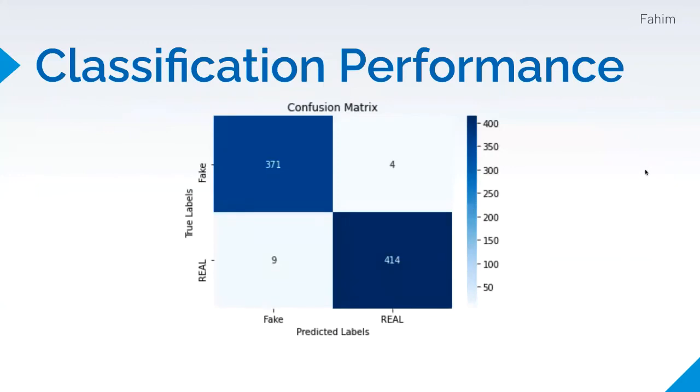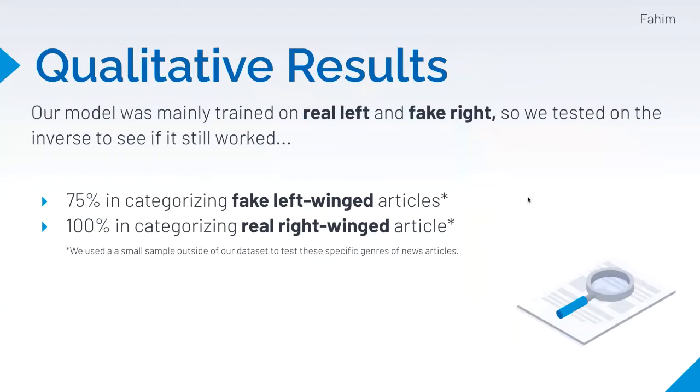Further confirming our model's effectiveness, we take a look at our confusion matrix. As we can see, our model has a very high rate of correct classification, as the number of false positives and false negatives are very small in comparison to the correctly guessed news articles. Our model was trained primarily on real left and fake right news data.